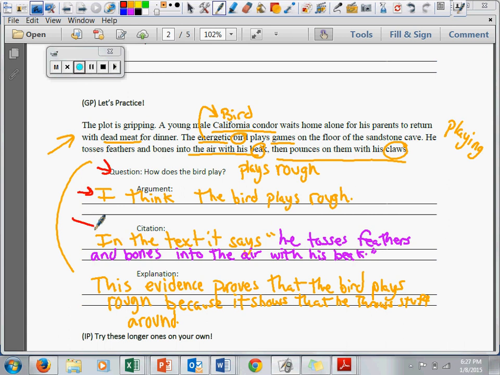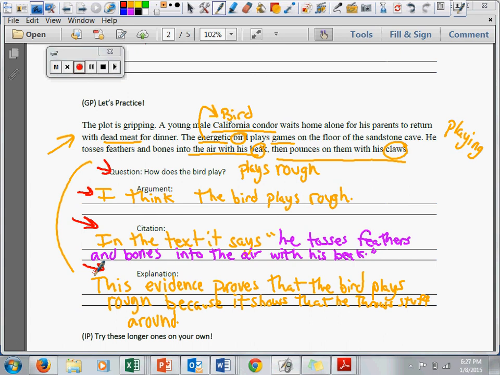So we're down here on the citation. In the text, it says, and you'll notice I changed the color because I'm pulling right from the book. It says, he tosses feathers and bones into the air with his beak. Next, I go ahead and explain it. This evidence proves that the bird plays rough because it shows that he throws stuff around.